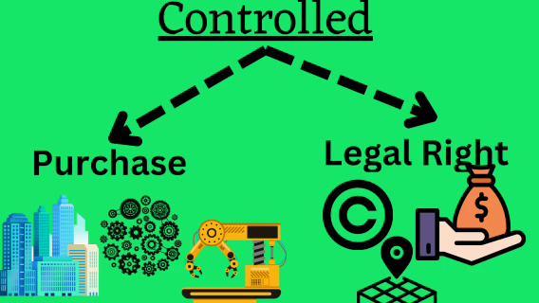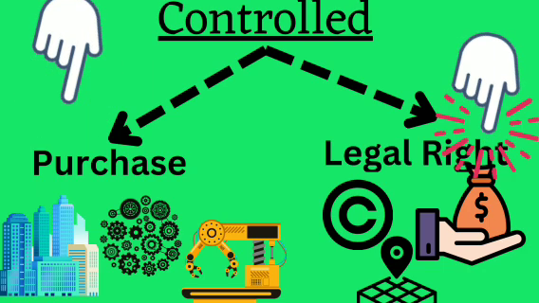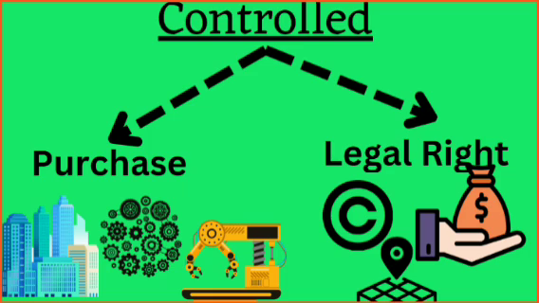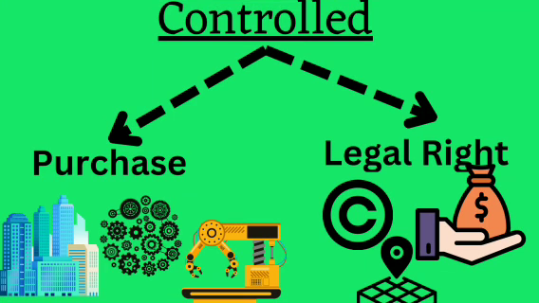Next, controlled. You must have either purchased the asset or have legal right over it in order to have control over the assets. For example, building and machinery can be purchased to carry on the business, or it is possible to take them on lease. In both cases, the business has control over these assets. Next example will be accounts receivable. The business has legal right over accounts receivable. It is the debtors' obligation to pay their dues. So through these examples, I am trying to explain that you must have control over the assets.